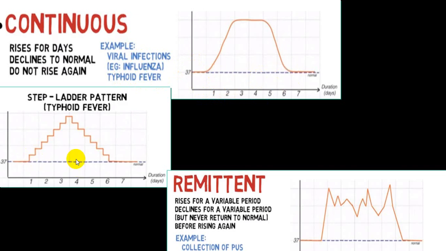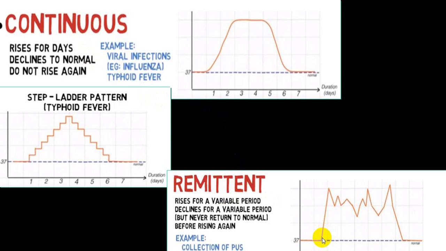Again this enteric fever will remain for 4 to 5 days. So usually, if you don't treat, the rise is a step ladder pattern, while once a peak is reached it will remain for a few days, and then it will come down sharply. This we'll call crisis. So this is described as a continuous fever, or we call sustained fever.